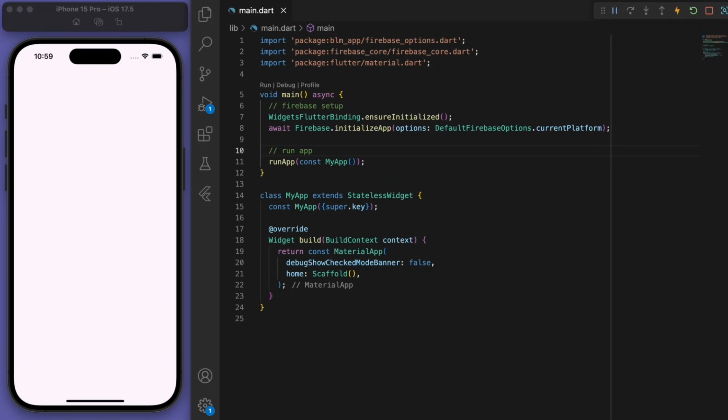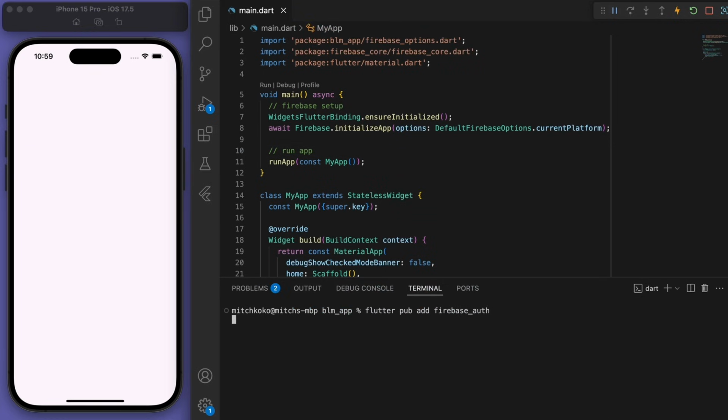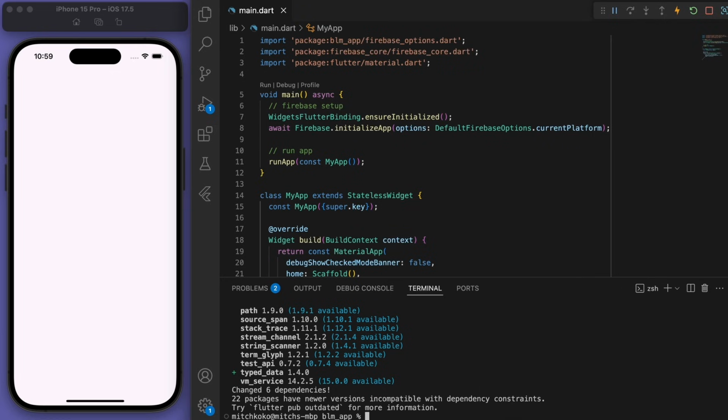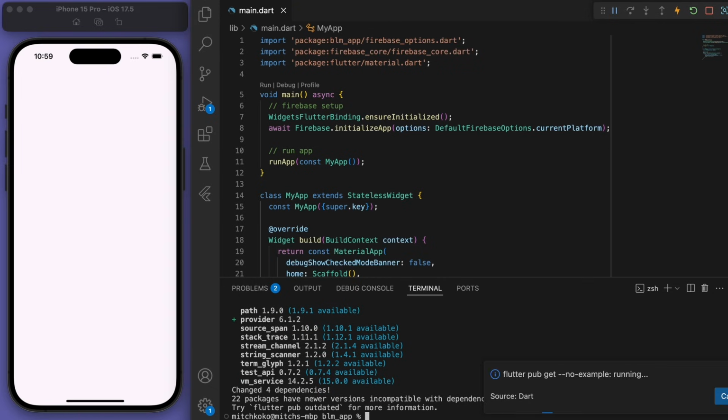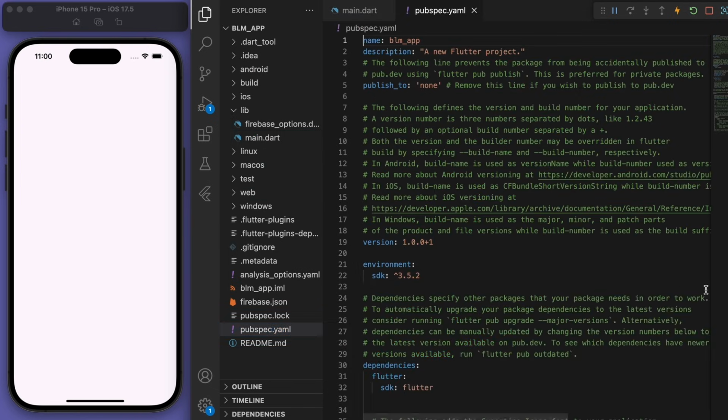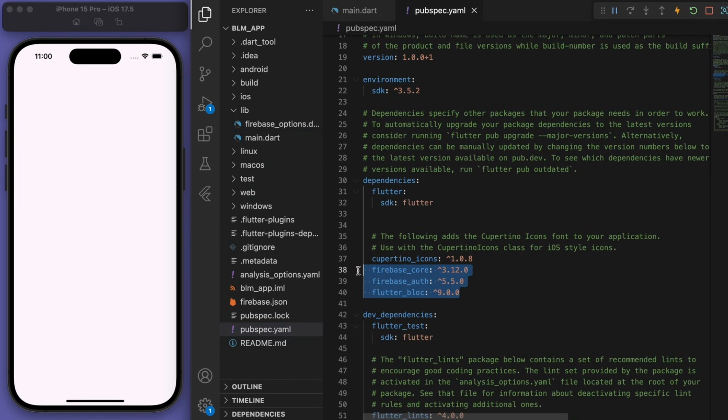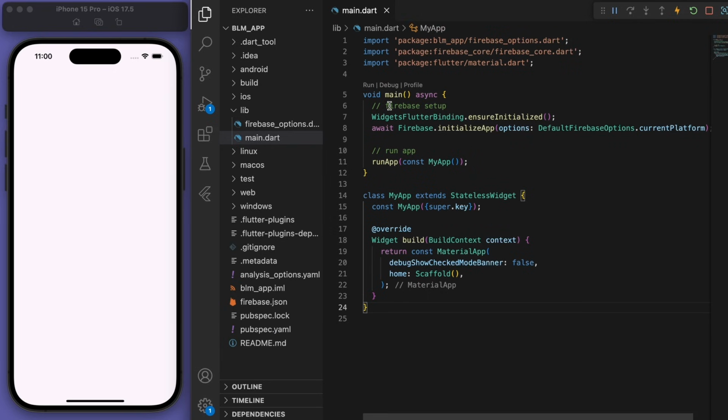Sweet. So now that our app is connected to Firebase, let's now focus on the authentication. So in the terminal, I want you to run flutter pub add firebase_auth. And while we're here, let's also add flutter_bloc, which is the state management that we're going to use to keep our code nice and clean and organized. So if you don't know what we just did, if you go to your pubspec.yaml, you can see the packages down here that we've added. So now we can start coding this up.